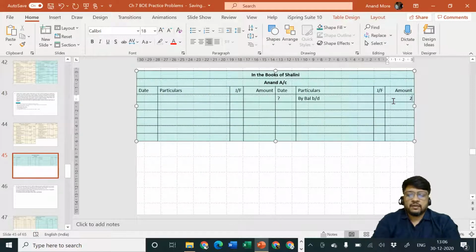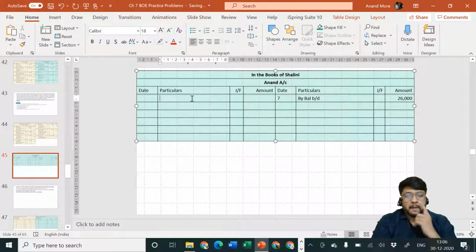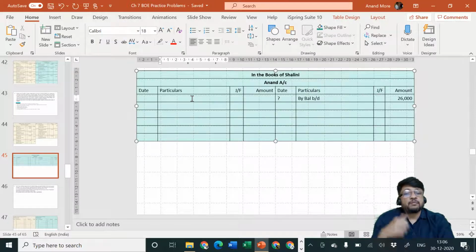And then on the same date immediately Shalini is giving one check and she is also accepting a bills receivable. So Shalini will specify, I am giving a check, so my bank account will get reduced. Further, I am accepting a bills payable. That means Anand is the receiver, and what is he getting? He is getting two different things. Number one, he is getting bills receivable for him, which is bills payable for me, and is also getting a check.